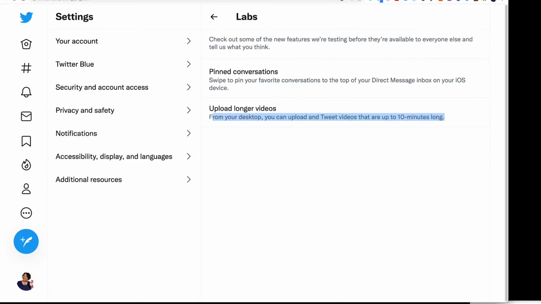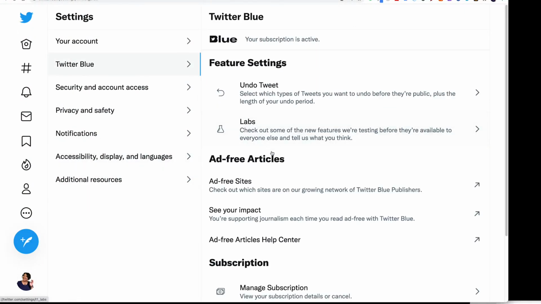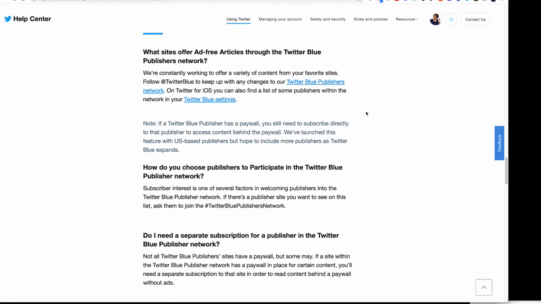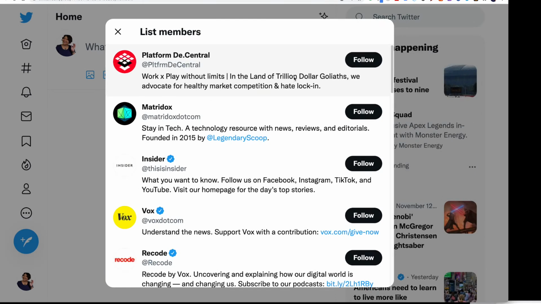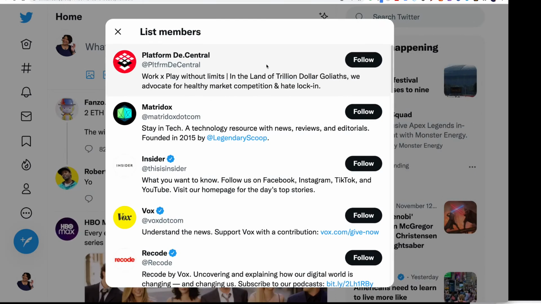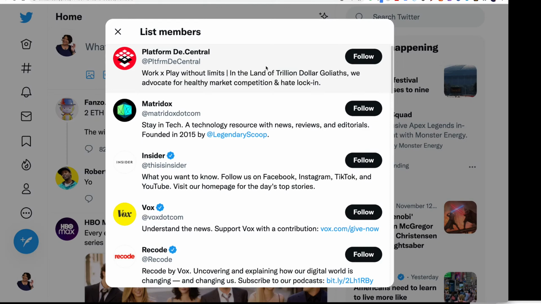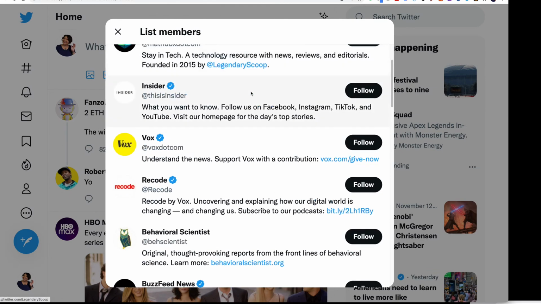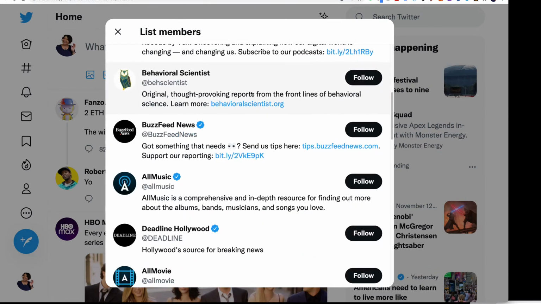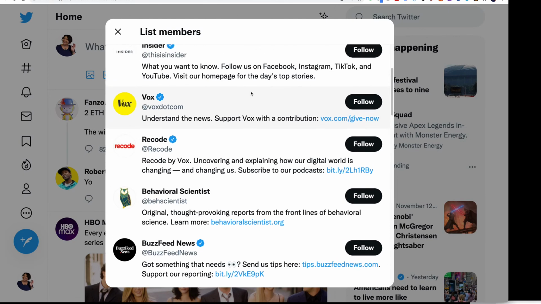All right, so we've got the labs feature and ad-free articles. Oh my goodness, I think this is amazing, and I'll tell you why. Because there's a list of publishers that you can see their content ad-free. And honestly, I don't go to any of these sites on this list because of the ads. Because I'm ads averse. Me and ads don't get along.